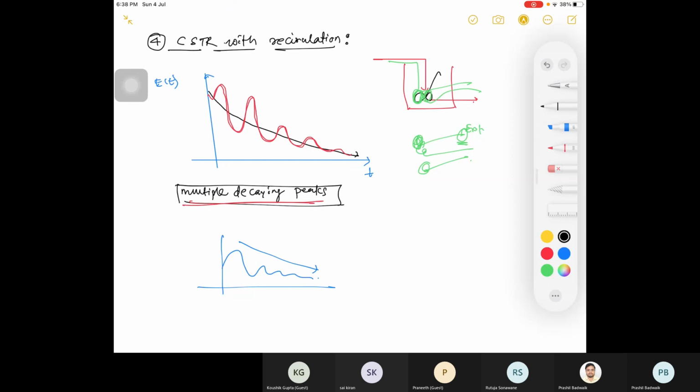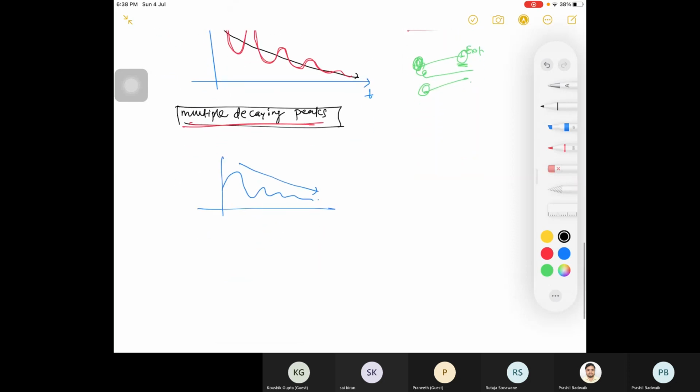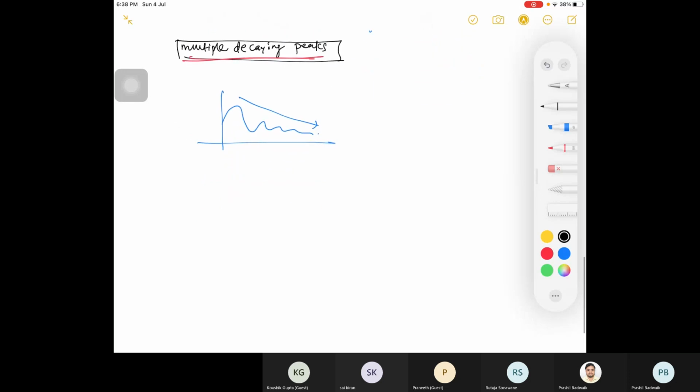Okay. Then you write modeling of non-ideal PFR.